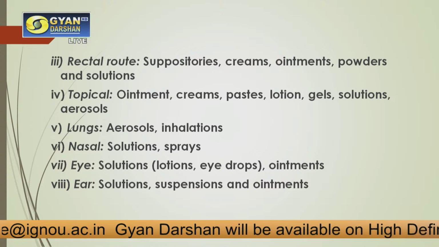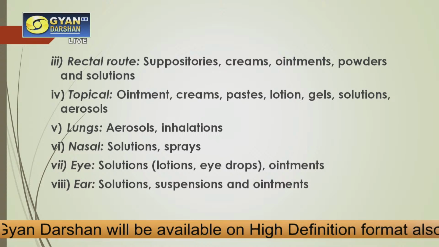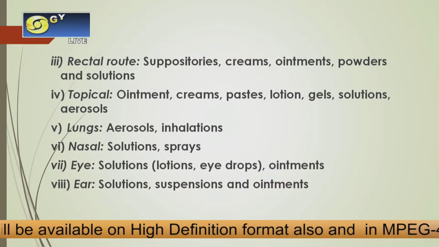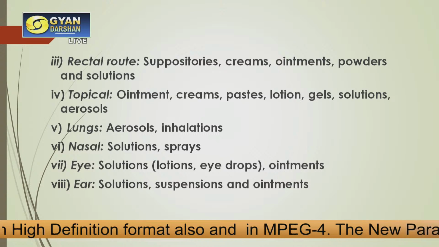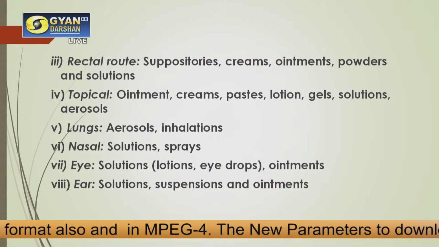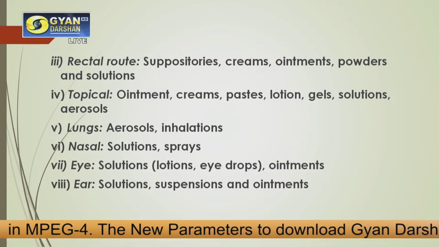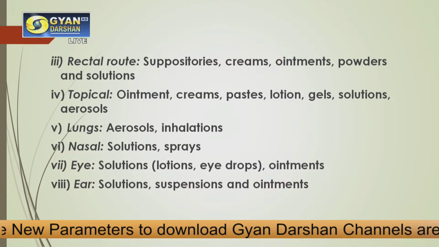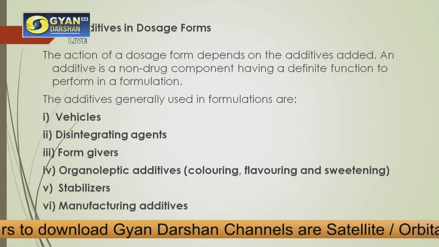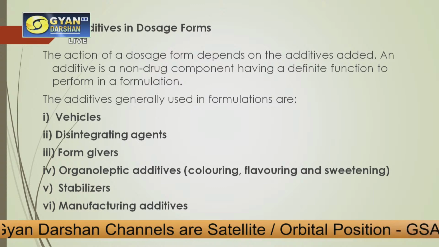Eye, you have also seen, wherever you have some eye problems, irritation or sore eyes, you take eye drops. So this is another form of administration of drug into the body. Ear, again, solutions, suspensions or ointments which can be given directly in the form of various drops. So we can call them ear drops, eye drops, according to the need of the person. So these were the different kinds of administrative routes through which the drug can enter our body.